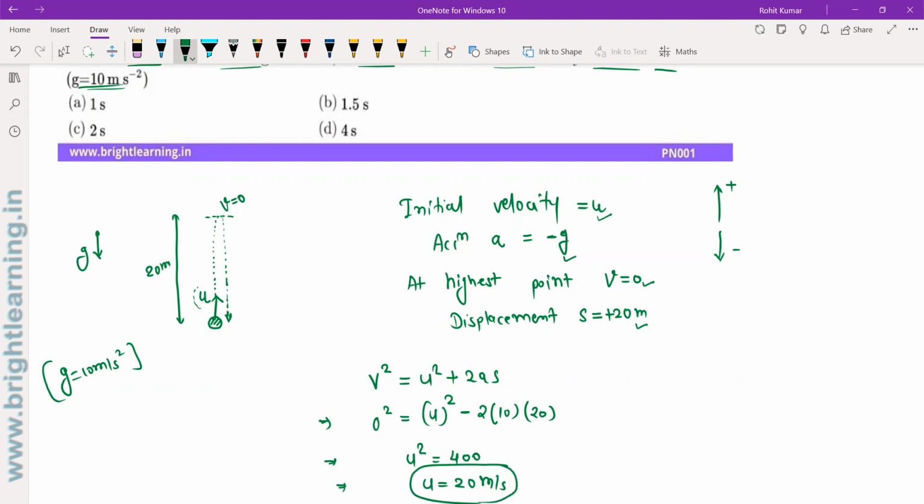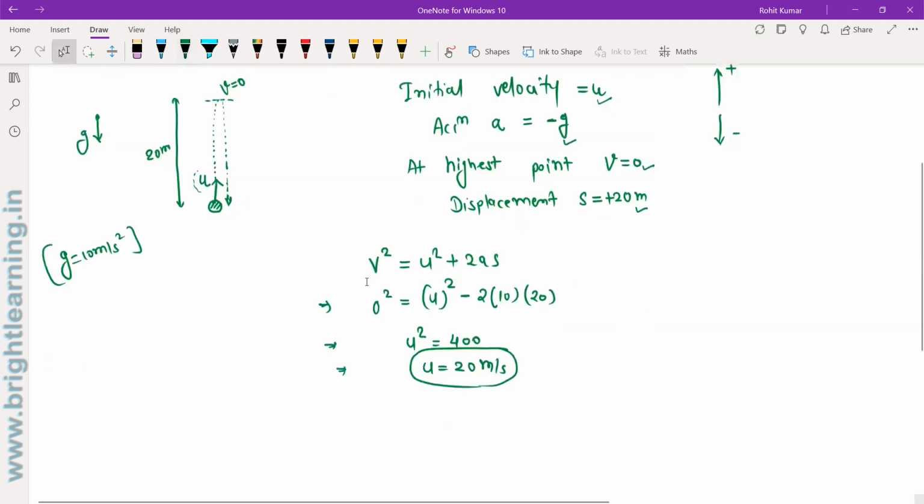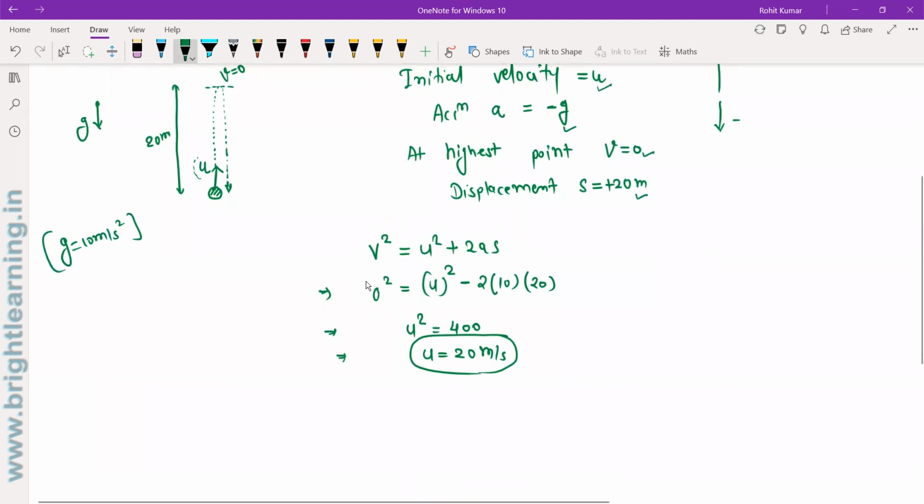Now, why am I finding this initial velocity? The only reason is that we need to find for how much time interval this ball remains in the air. This ball goes up and then comes down. For this entire duration, the ball will remain in the air. Suppose this point is A and this point is B. While going from A to B and coming back to A, the ball remains in the air. So we need to find the time of flight of the ball,